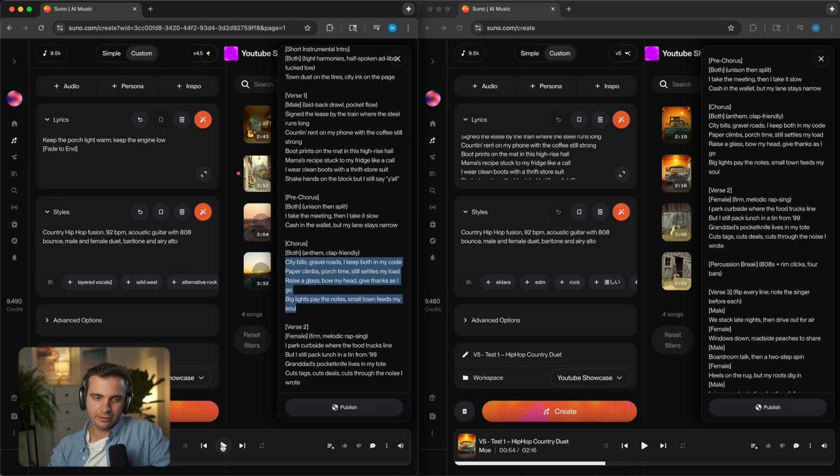You can already hear that the duet sounds much more layered and it sounds much more rich. Let's compare the chorus one more time here. This is with version 4.5.